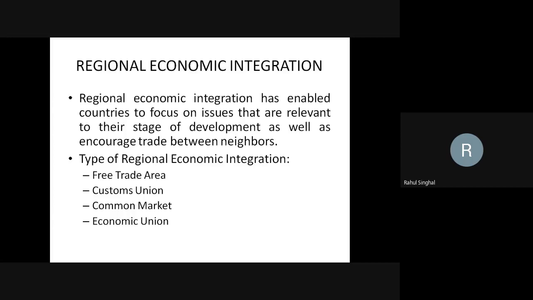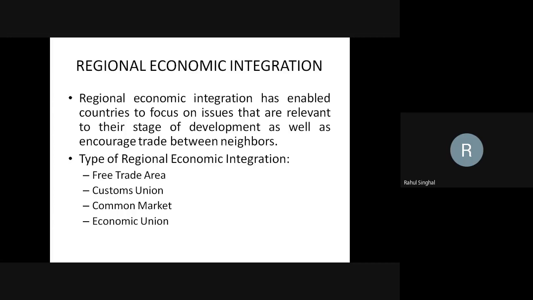So regional economic integration helps to address various issues of the neighboring countries and to promote trade. The basic idea of regional economic integration is the promotion of trade, promotion of economic support to neighboring countries, and developing a common marketplace. When we talk about regional economic integration, we have four types of economic integration.